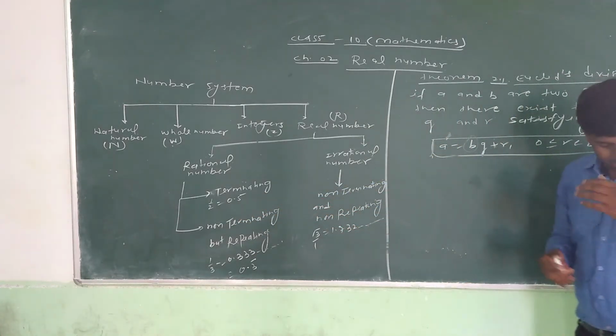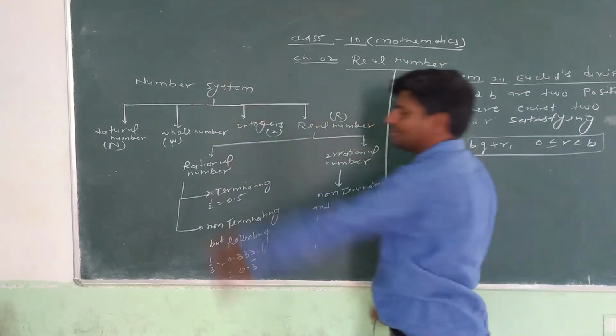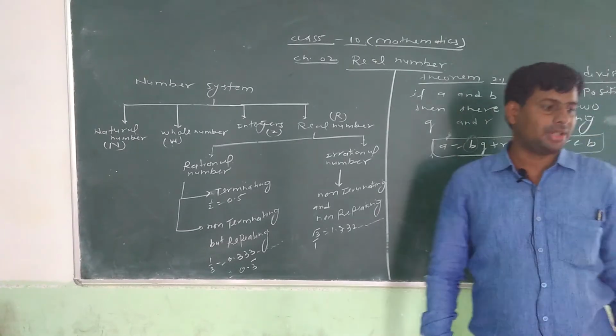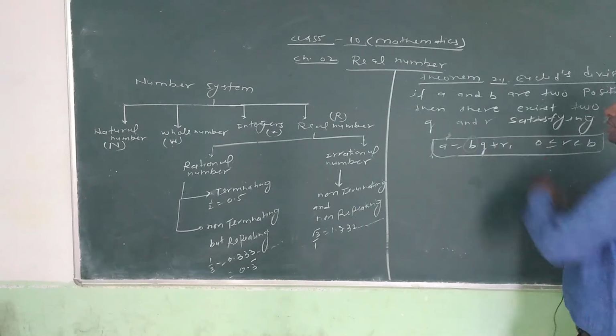Is that clear? Then after introducing this number system, we enter the first topic, Euclid division lemma.